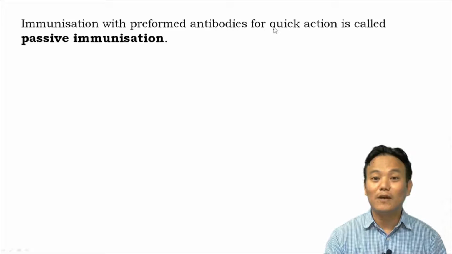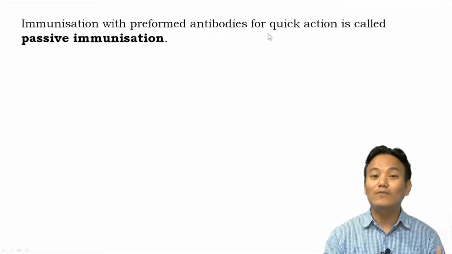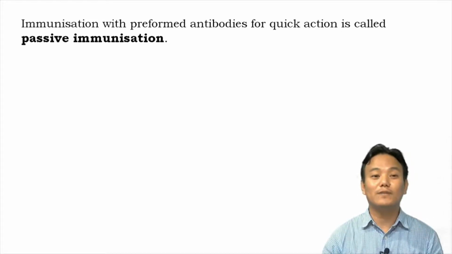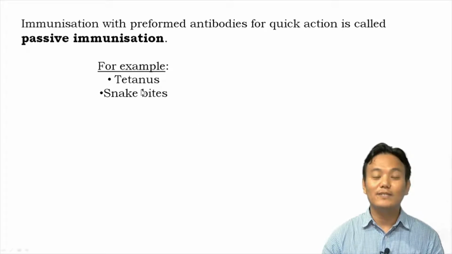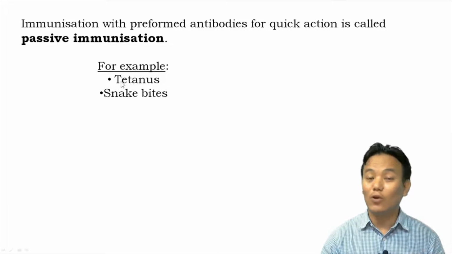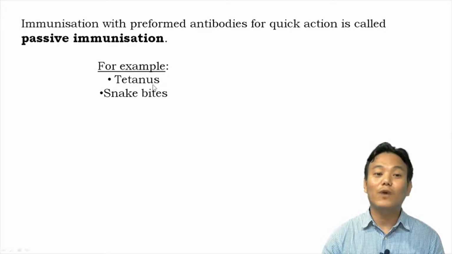So a quick immune response is required in certain conditions, and for such conditions we administer passive immunization. What are such conditions? In your textbook, two examples are given: tetanus and snake bites. In the first case, when a person gets a deep wound, there is a risk of infection by the bacteria Clostridium tetani, which can cause a very deadly disease called tetanus or lockjaw. That can be quite fatal.